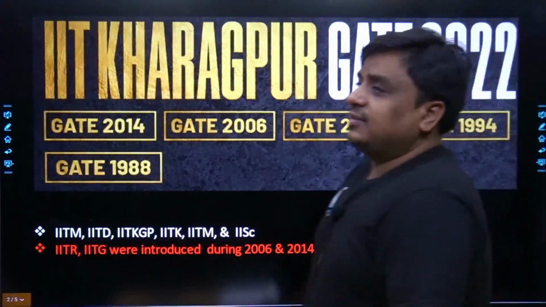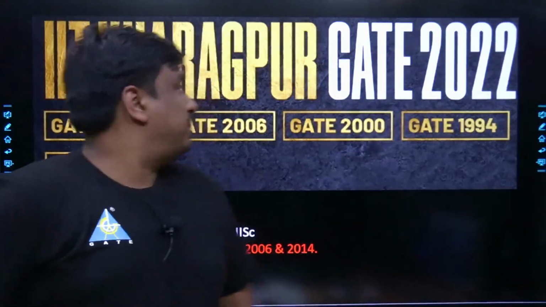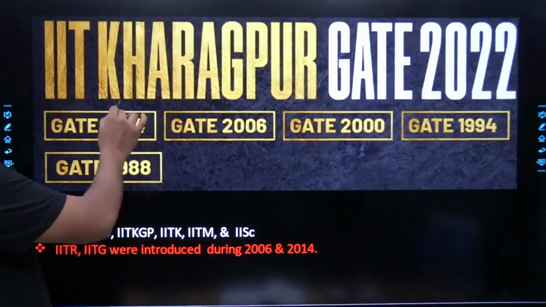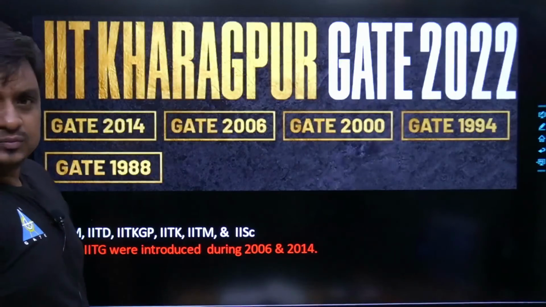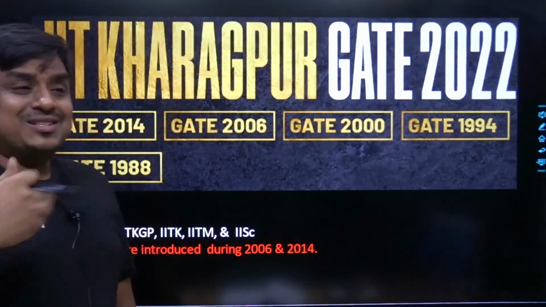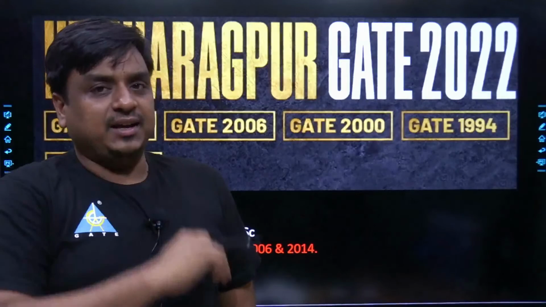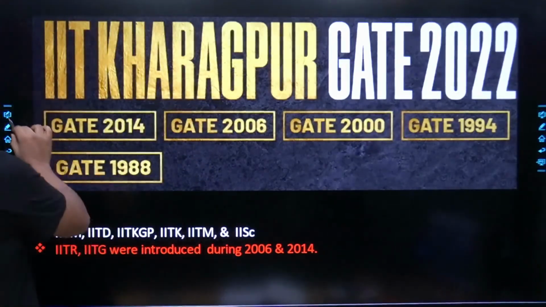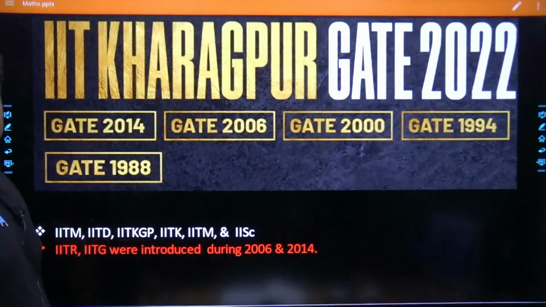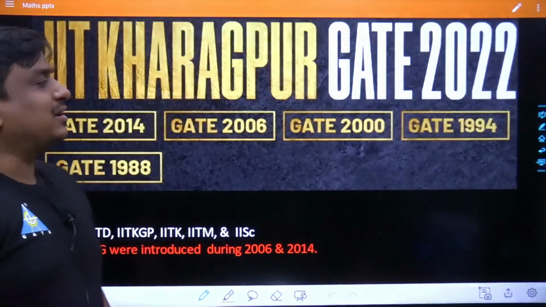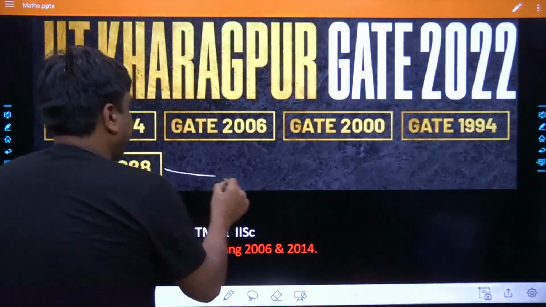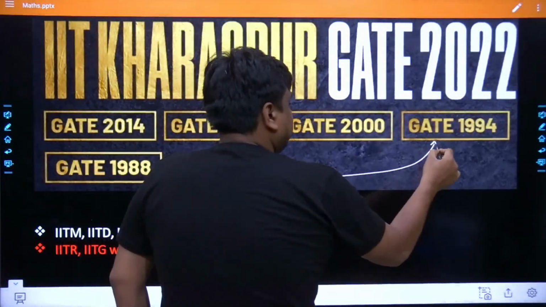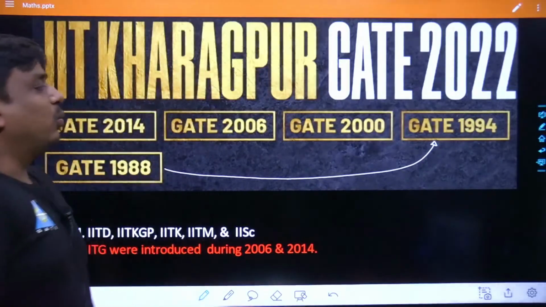Let me briefly discuss the history of GATE conducted by IIT KGP. IIT Kharagpur is the conducting body for GATE 2022. May I know in previous years which are the different years conducted by IIT KGP? Let me start from the very beginning, which was 1988. The first time IIT KGP conducted the GATE examination was in 1988, and the next time the paper was conducted by KGP was 1994.